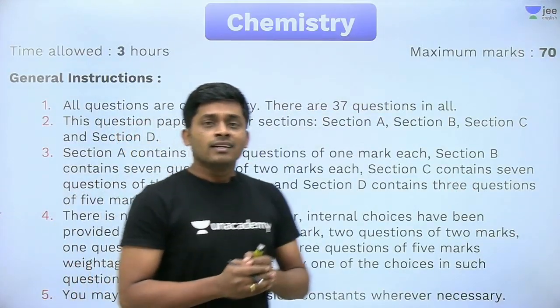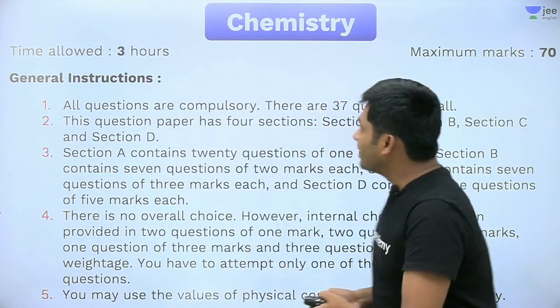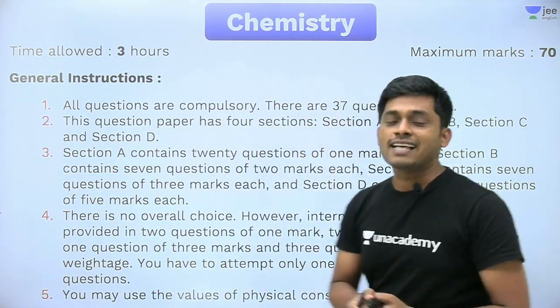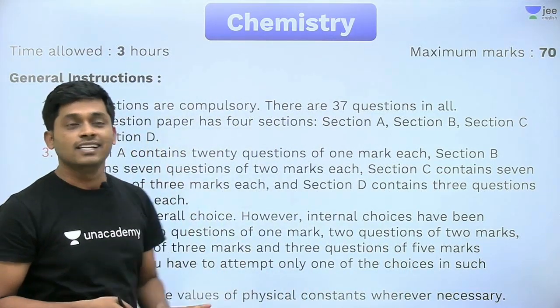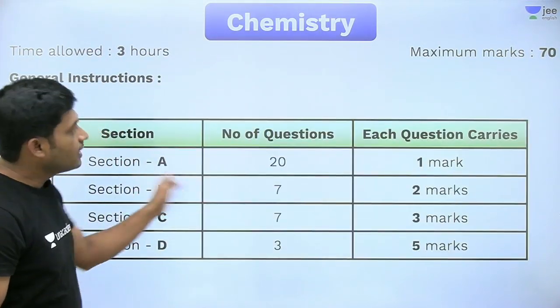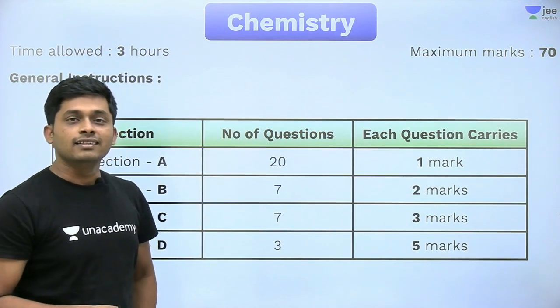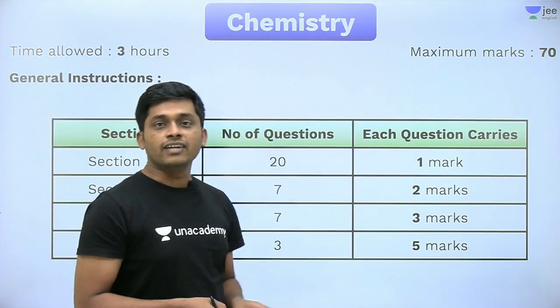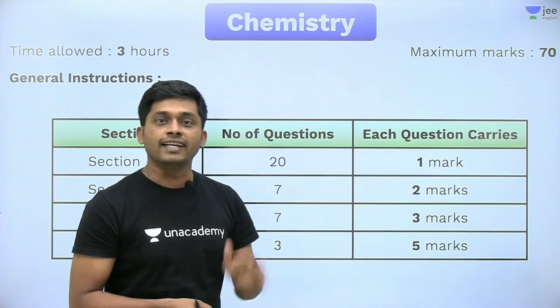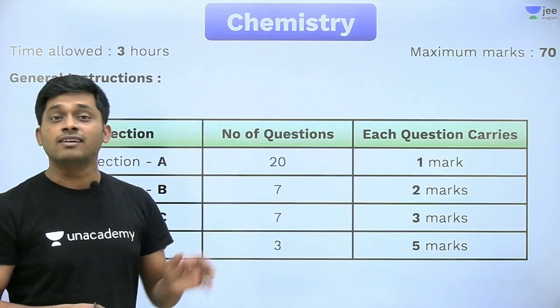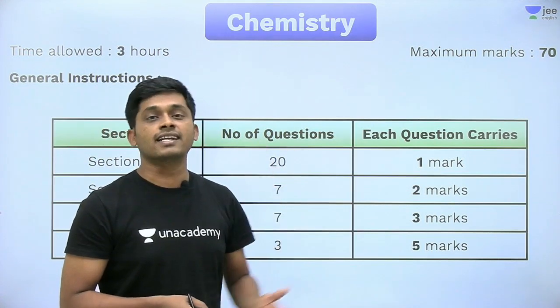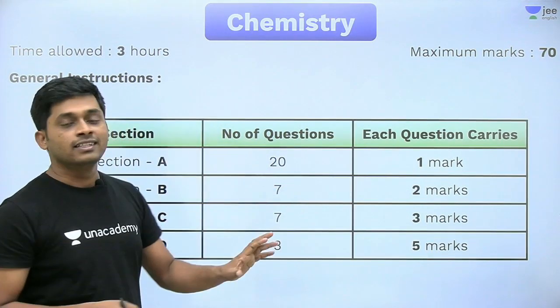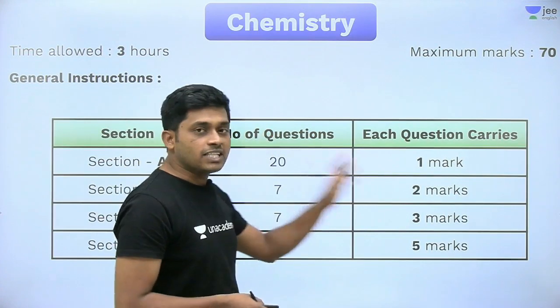And see here, this is our paper. You will be knowing this already. 3 hours paper and 4 sections. The first section, 20 questions total, right? First a paragraph with 5 questions, then 1-word questions, after that MCQs, after that assertion and reasoning, total 20. So 1 mark for each question.